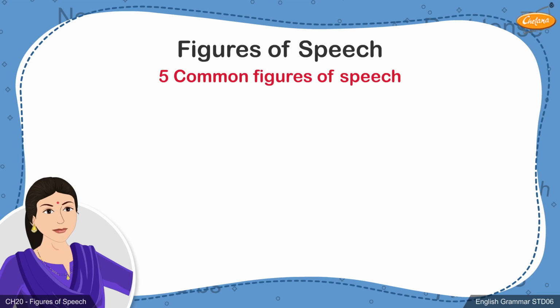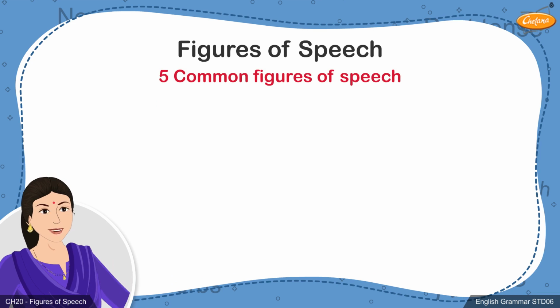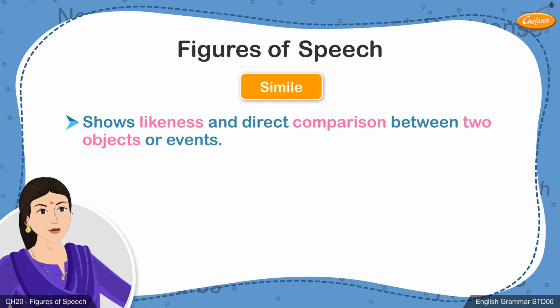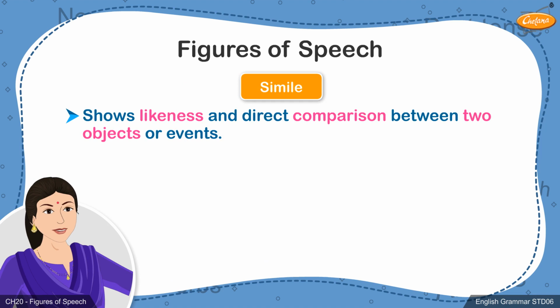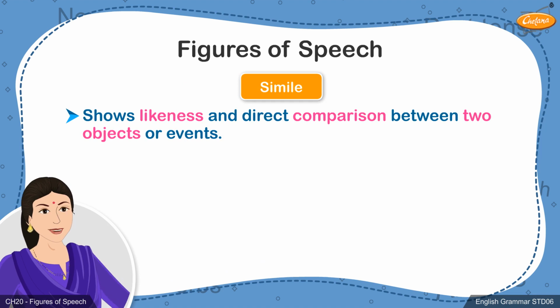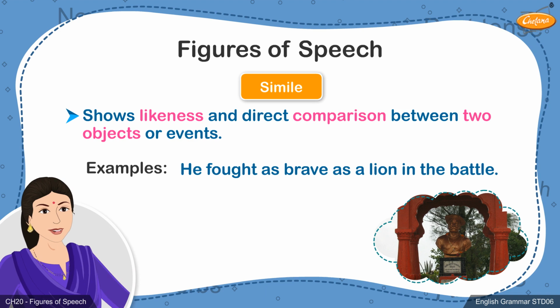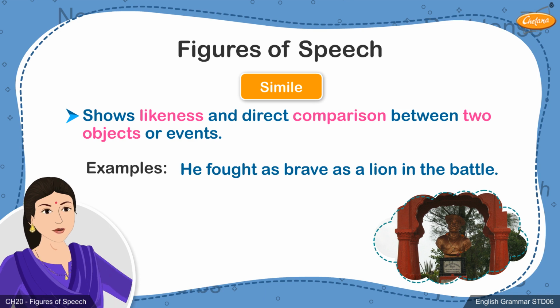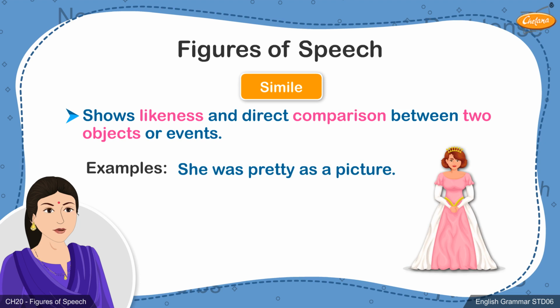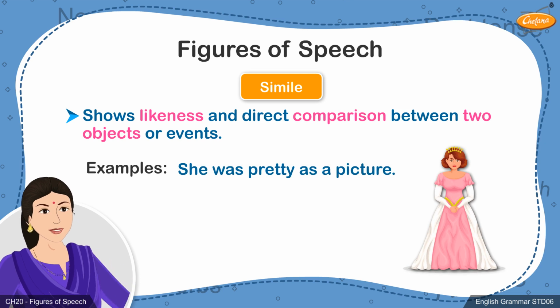common ones. The first figure of speech we will be learning about is simile. A simile shows likeness or direct comparison between two objects or events. A simile is generally introduced with the words like, as or, as, so. For example, he fought like a lion in the battle. In this sentence, the bravery of the warrior is directly compared to that of a lion using the word like. She was pretty as a picture. Here, the beauty of the lady is directly compared to that of a portrait or picture.